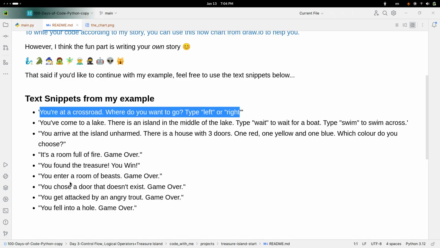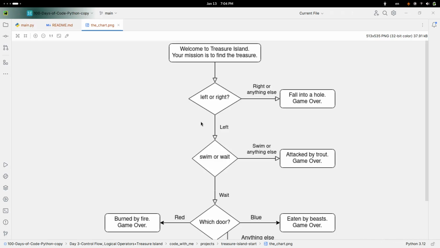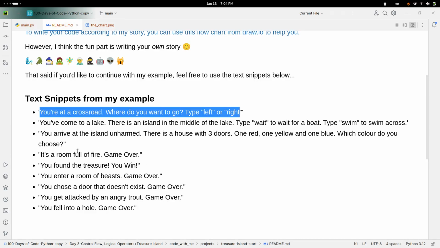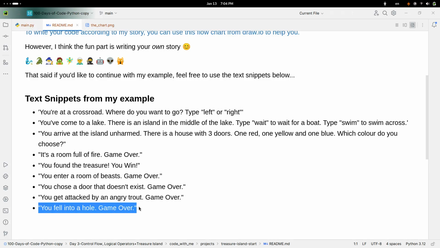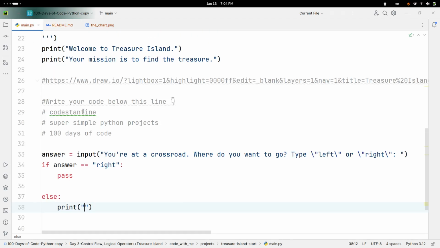I don't know which one to use, honestly. So fall into a hole, game over. Do we have a fall into a hole? Yeah. You fell into a hole, game over. Done.